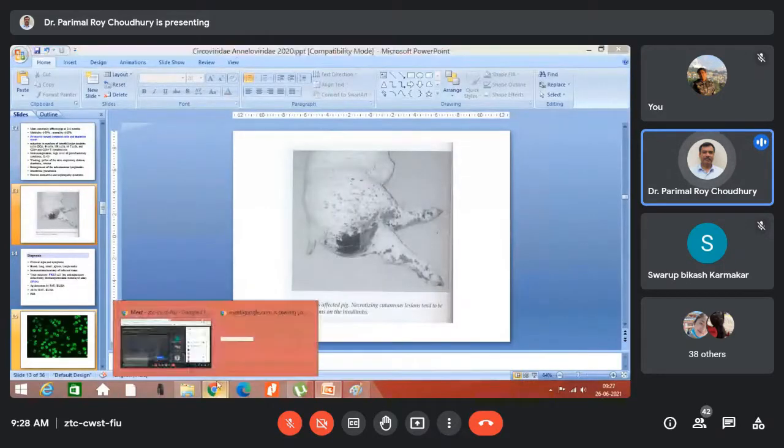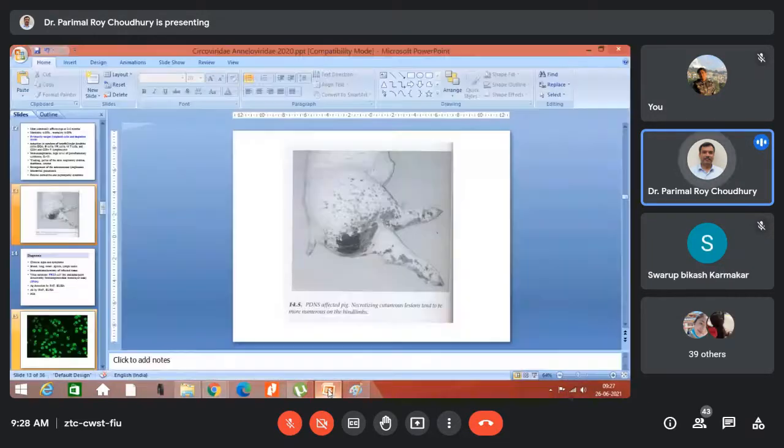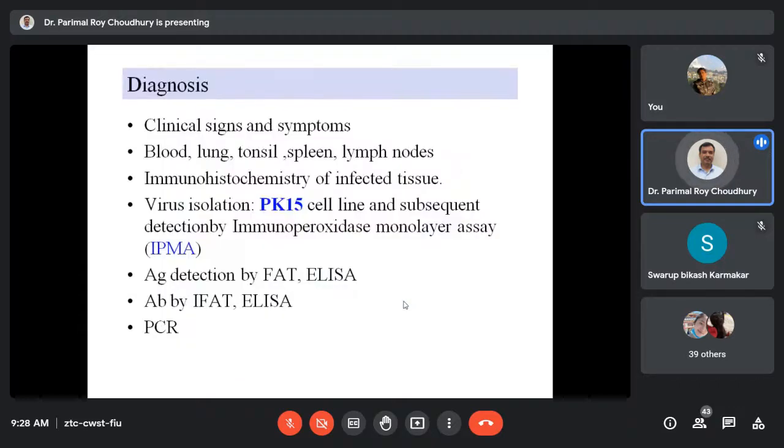This is because of defects in the clotting factors, and then secondary bacterial infections, maybe Clostridium as well as Staphylococcus organisms, may cause this kind of lesions. And the immune complexes circulating in the body can also cause nephritis. Okay, it's called PDNS. That's about the Porcine Circovirus infections.